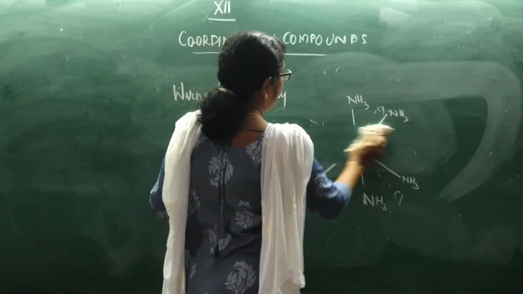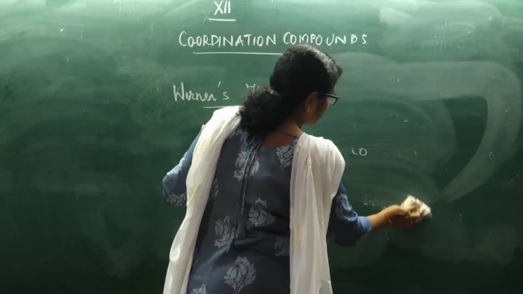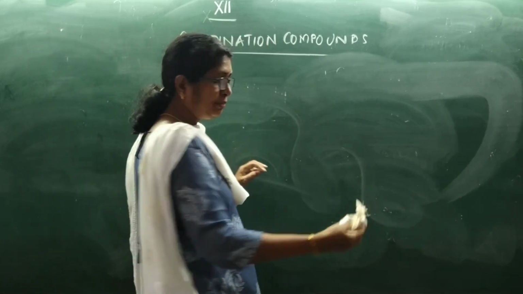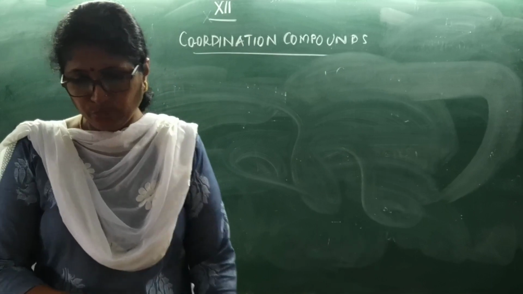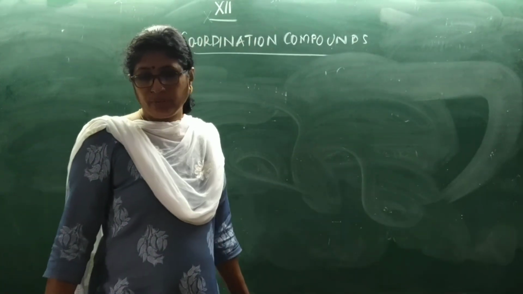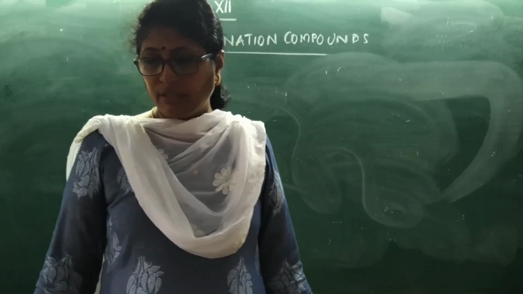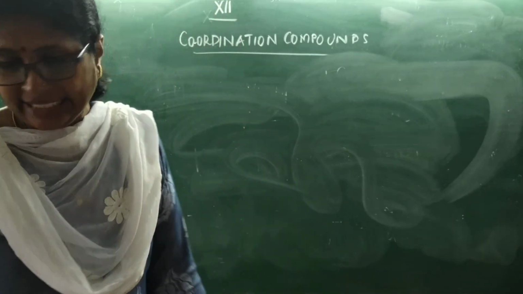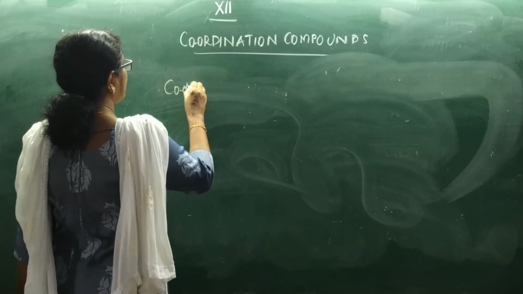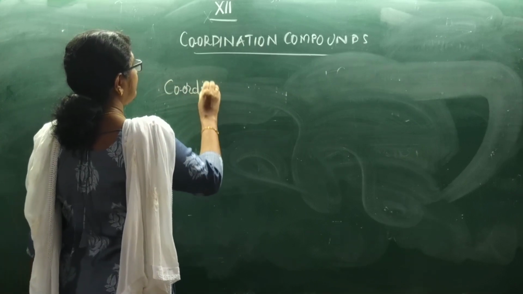Now we come back to the different terms used in coordination compounds. So this is Werner's theory. We will come to the different terms used in coordination compounds. The first one is the coordination entity, or the complex.